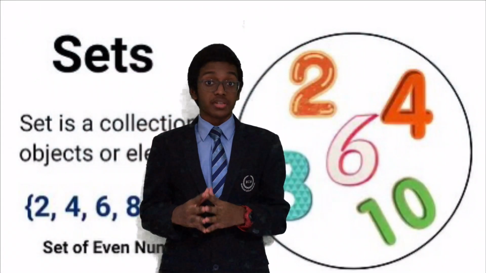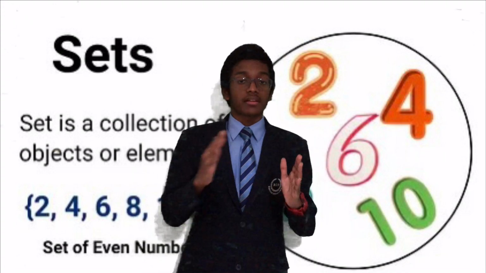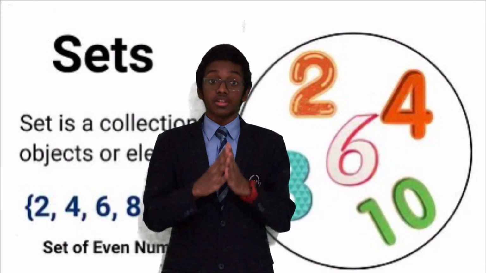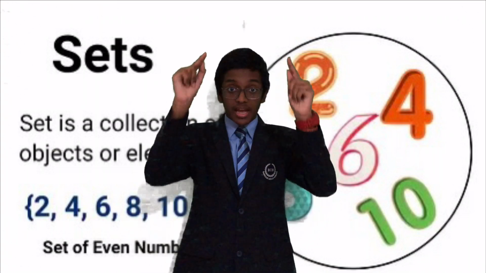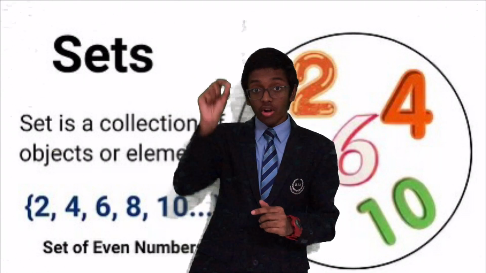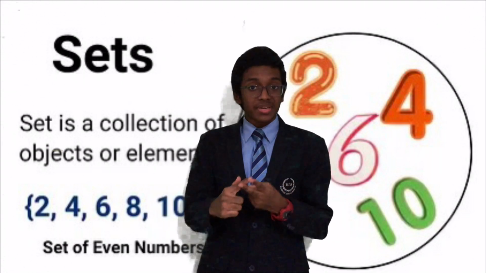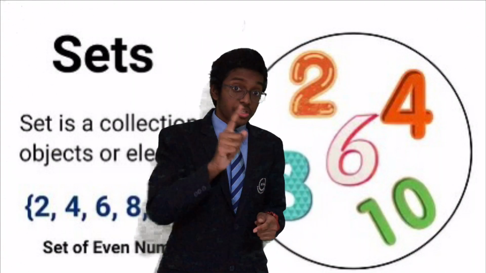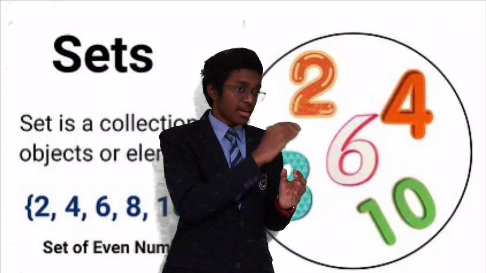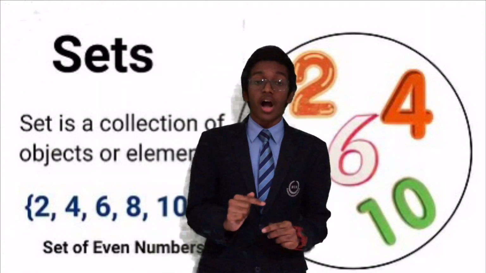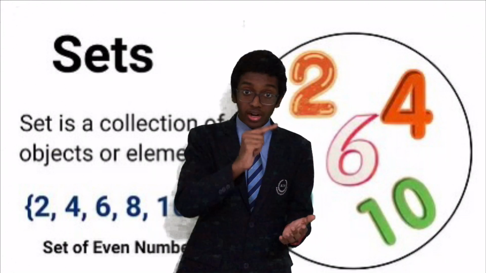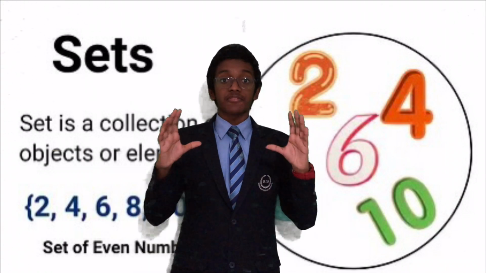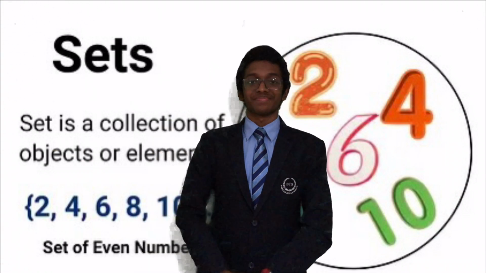In the simple definition, a set is basically a well-defined collection of objects. You could also say elements or members. These are all synonymous terms. Sets, which are usually enclosed in curly brackets, are always denoted by capital letters A, B, C, X, Y, Z, you name it, any letter. However, do keep in mind that the elements, that is the numbers enclosed within the curly brackets, are in small letters such as small a, small b, c, d, e, f, etc. That is the basic fundamental meaning behind sets.